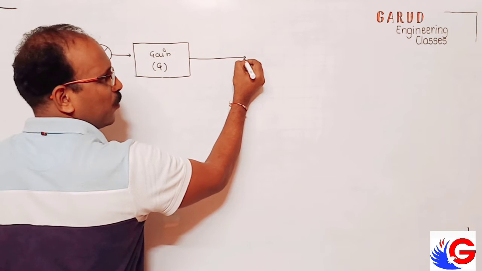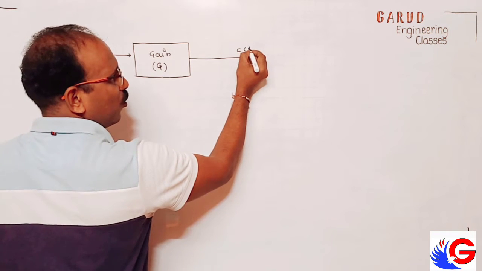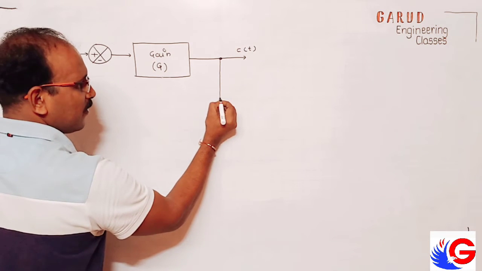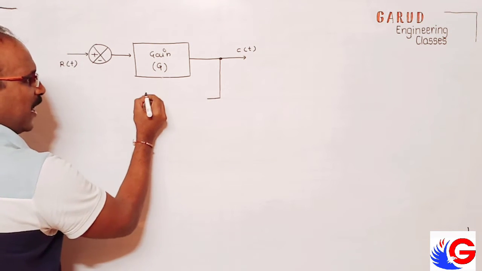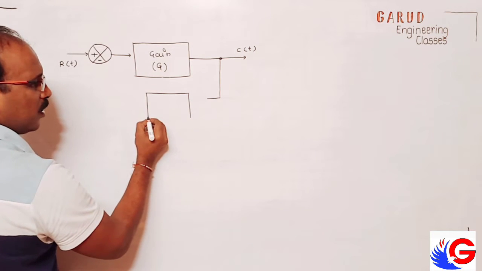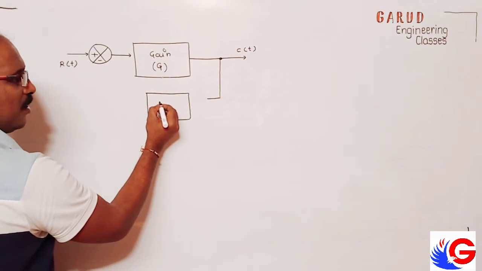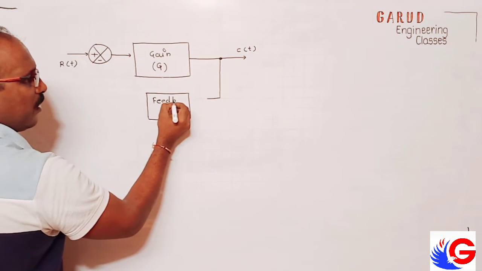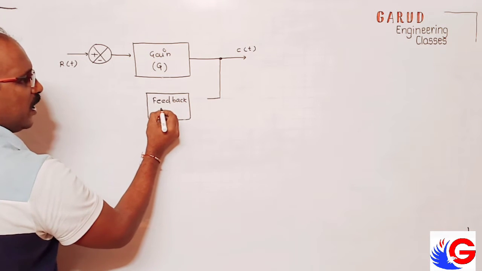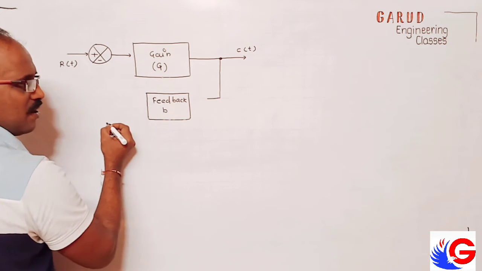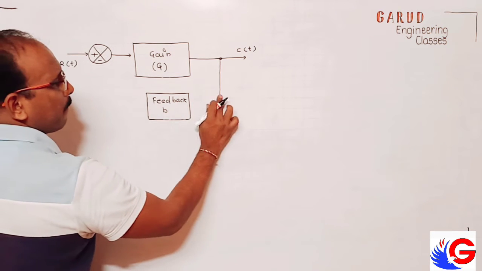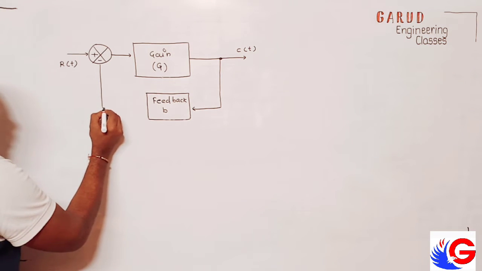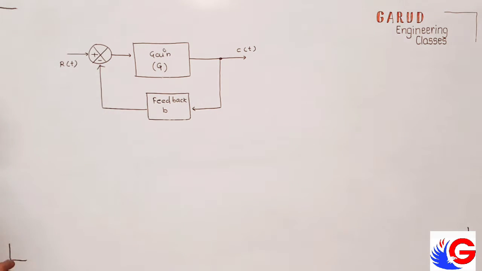Here, whatever output we get is called the controlled output. We take a sample of that. The sample we feed back to the input. This is called a back signal, B of t, feedback. It is presented by B of t. Here it is given this way. Got it?